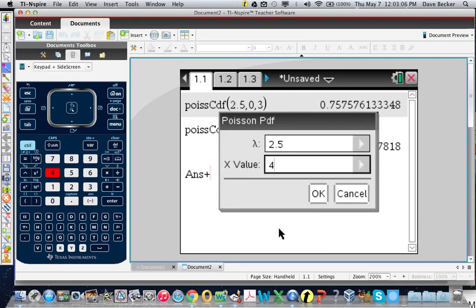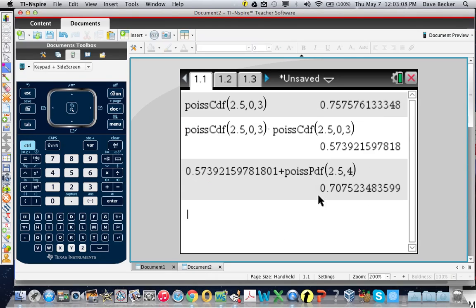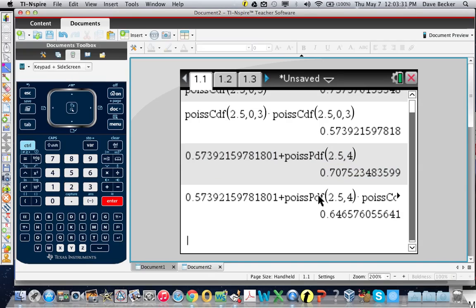X value is 4. I'm going to have to enter that again and then hit times Poisson CDF, right? 2.5 is my mean, lower bound 0, upper bound 2.